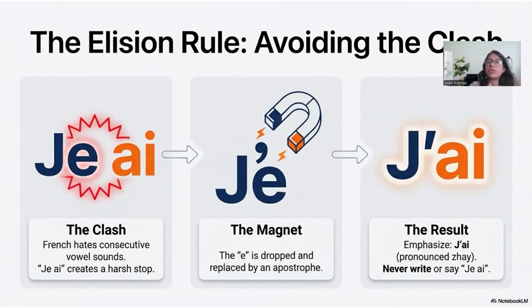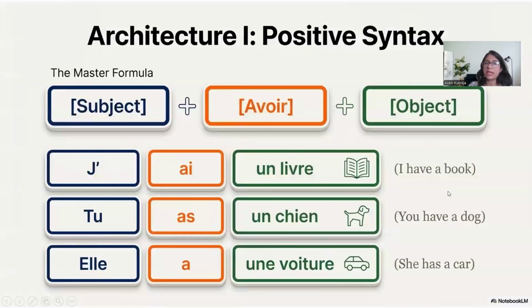You'll never write je if the next word starts with a vowel. So remember this with je specifically. If it starts with a vowel, then we do j apostrophe. Remember this positively.